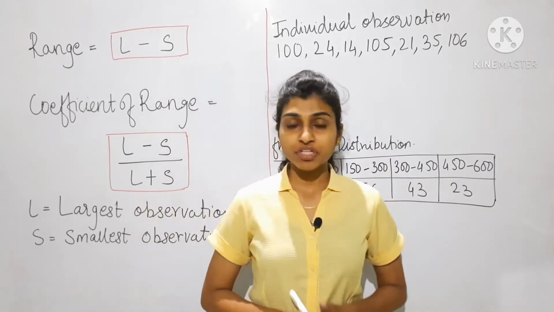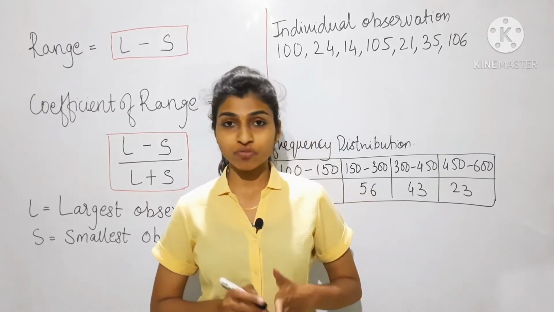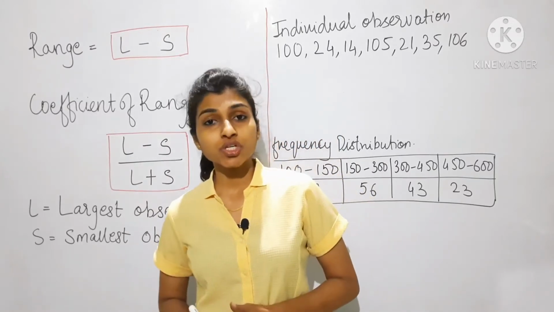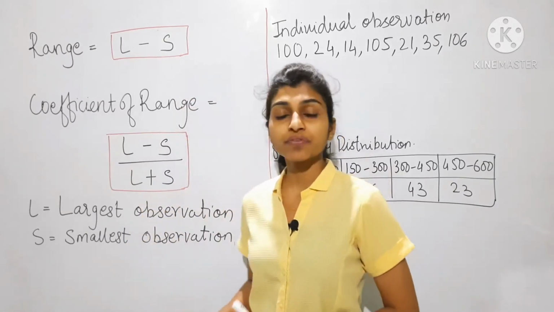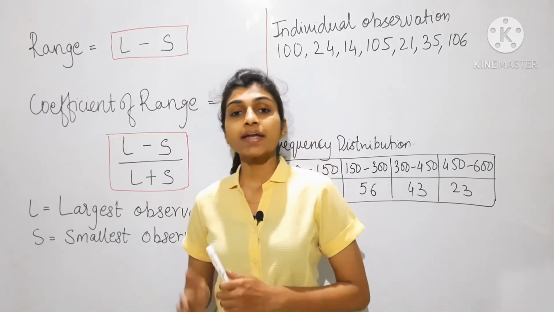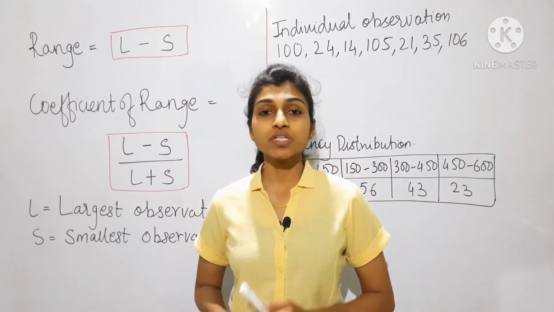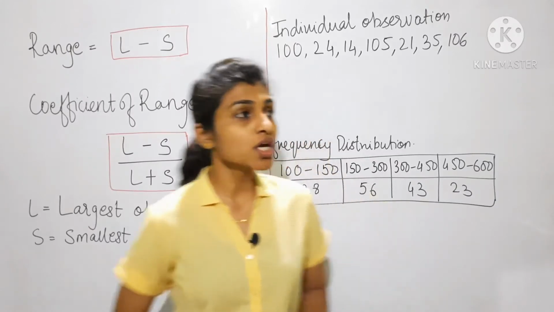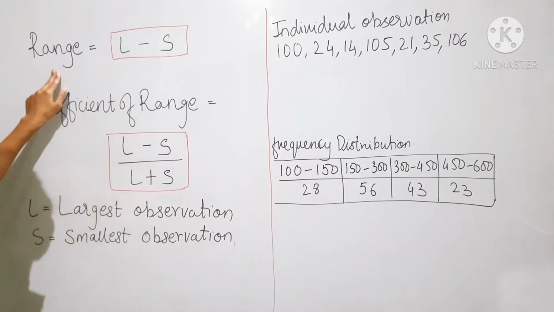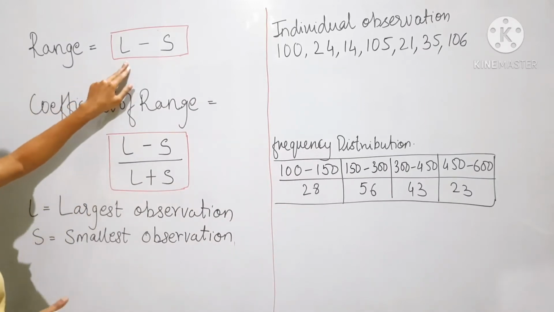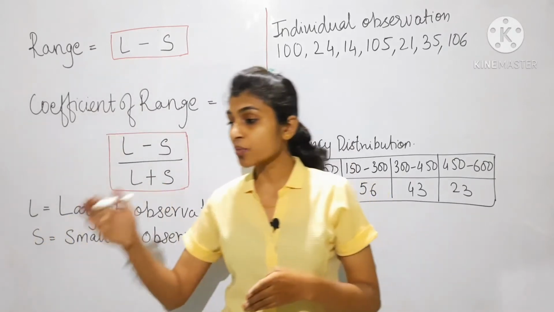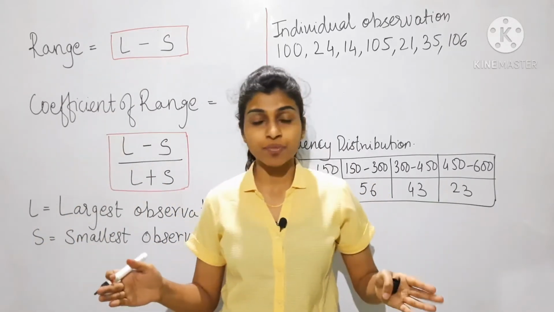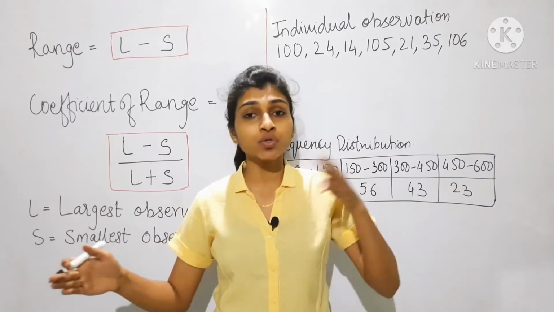Already I have explained what the definition of dispersion and measures of dispersion is. Now, under measures of dispersion, the first part we are going to see is range, and the next part is standard deviation. So what is range? Range is L minus S. Now, in observations, suppose from 1 to 10, what is the range between 1 to 10?